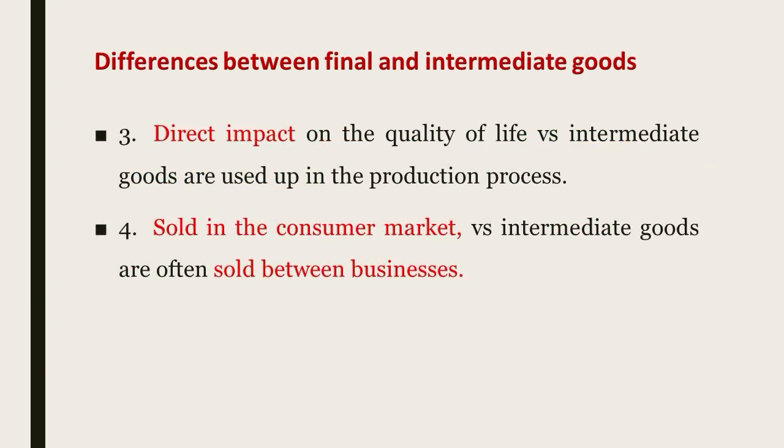Thirdly, final goods have a direct impact on the quality of life of an individual, whereas intermediate goods are used up in the production process and do not have a direct impact on end users. And fourthly, final goods are sold in the consumer market, while intermediate goods are often sold between businessmen as a part of the production chain.